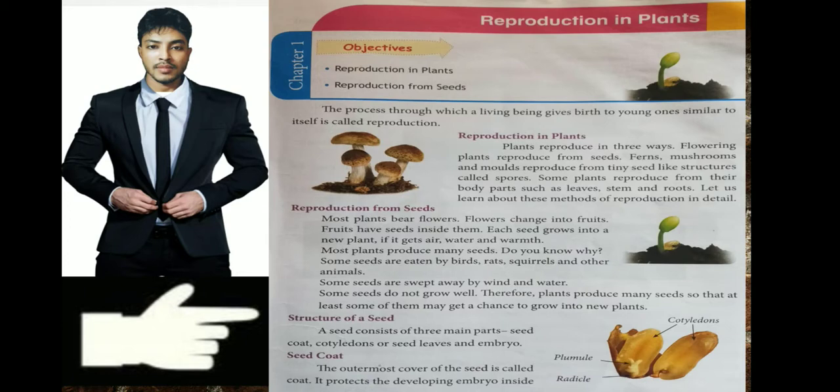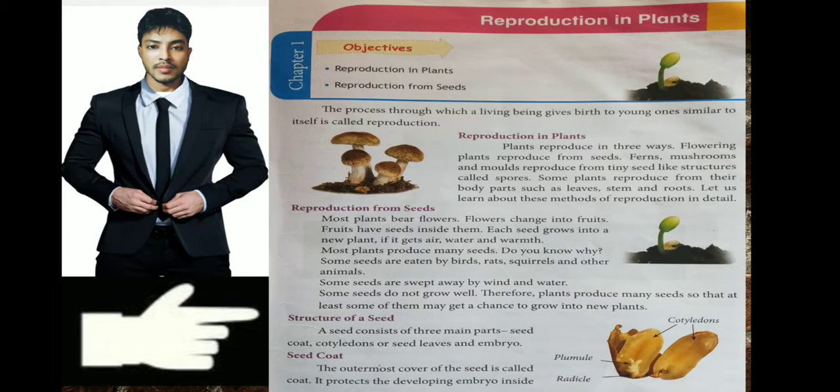A seed consists of three parts. You have to understand that a seed consists of three parts. Just like when we eat egg, you all have eaten egg, and we know when we boil the egg, there are so many parts. First is the shell, the white shell, and we break the white shell. Then after that we get the white part inside, and after that white part there will be the yellowish thing.